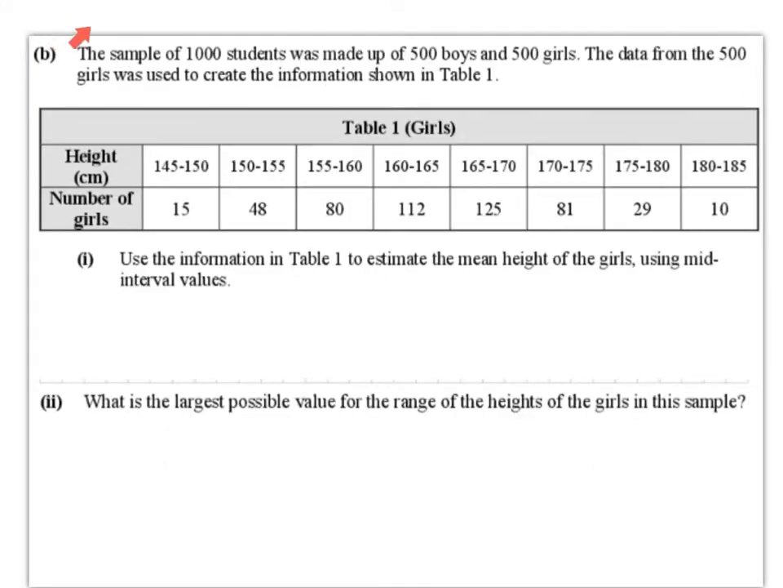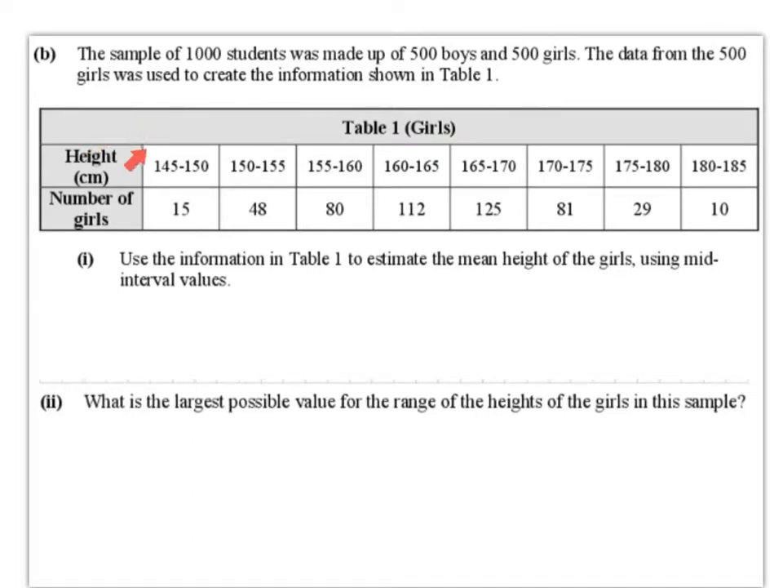B. The sample of 1,000 students was made up of 500 boys and 500 girls. The data from the 500 girls was used to create the information shown in Table 1. So here we have Table 1, and it's just for girls, so the 500 girls, this is their information. So the first row shows the height in centimeters, and notice that it's a grouped frequency table.